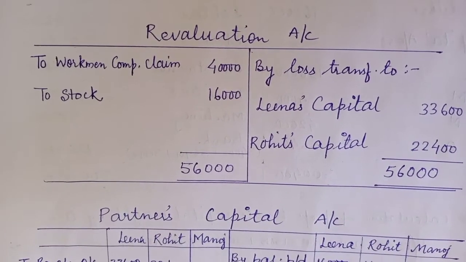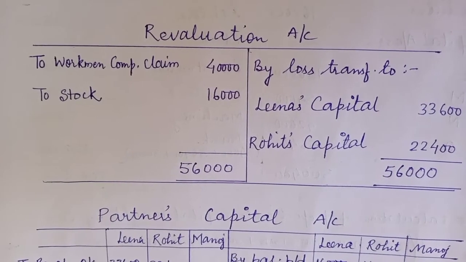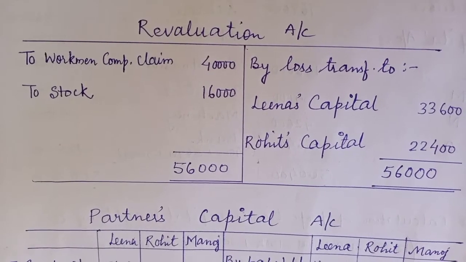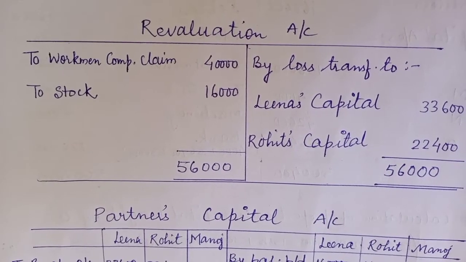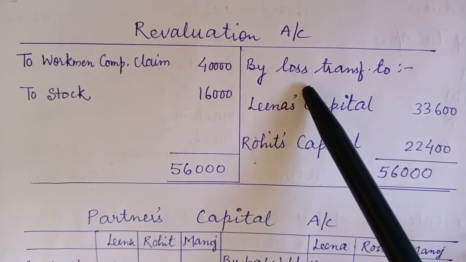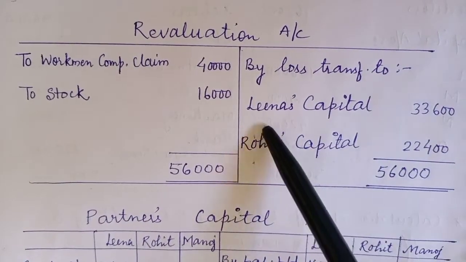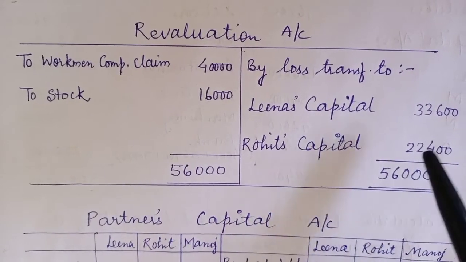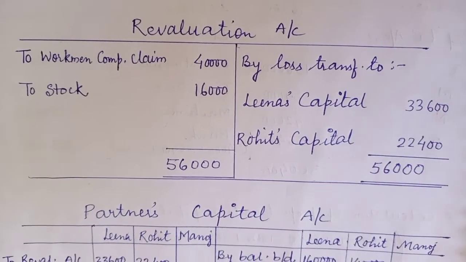Next, point number 4 is stock was overvalued by 16,000. Overvalued means we have to reduce it. So decrease in asset will be on which side? Definitely that will be on the debit side. So both the items I have shown on the debit side, and then totaling it, the loss has been transferred to Leena's capital and Rohit's capital in which ratio? That will be the old ratio, 33,600 and 22,400.